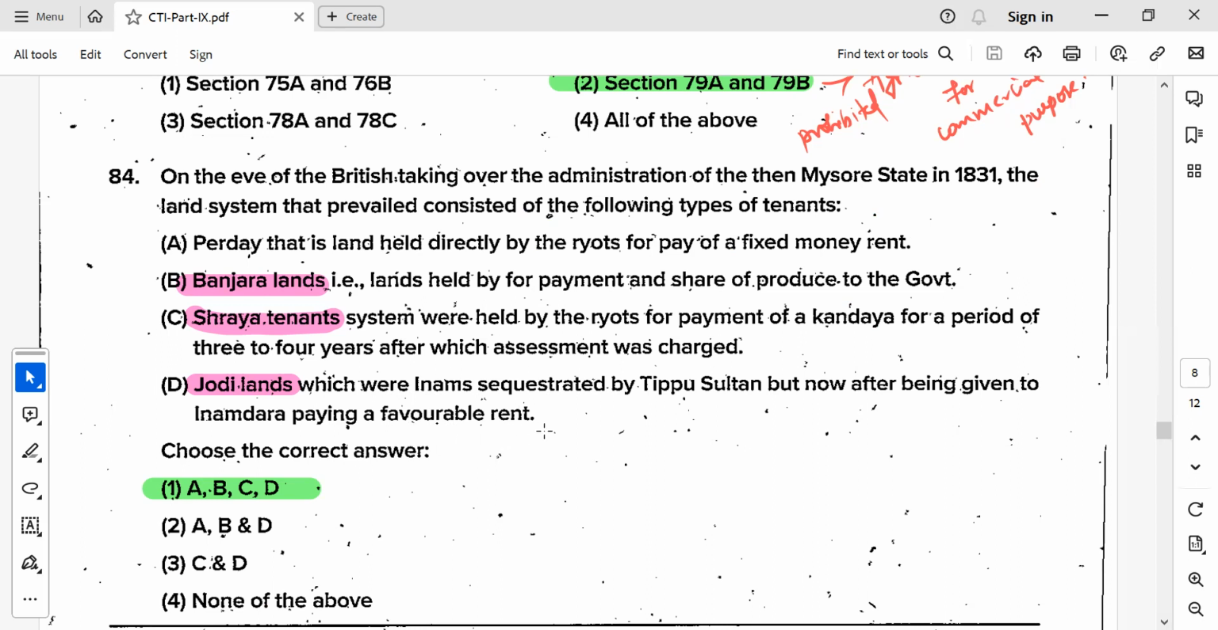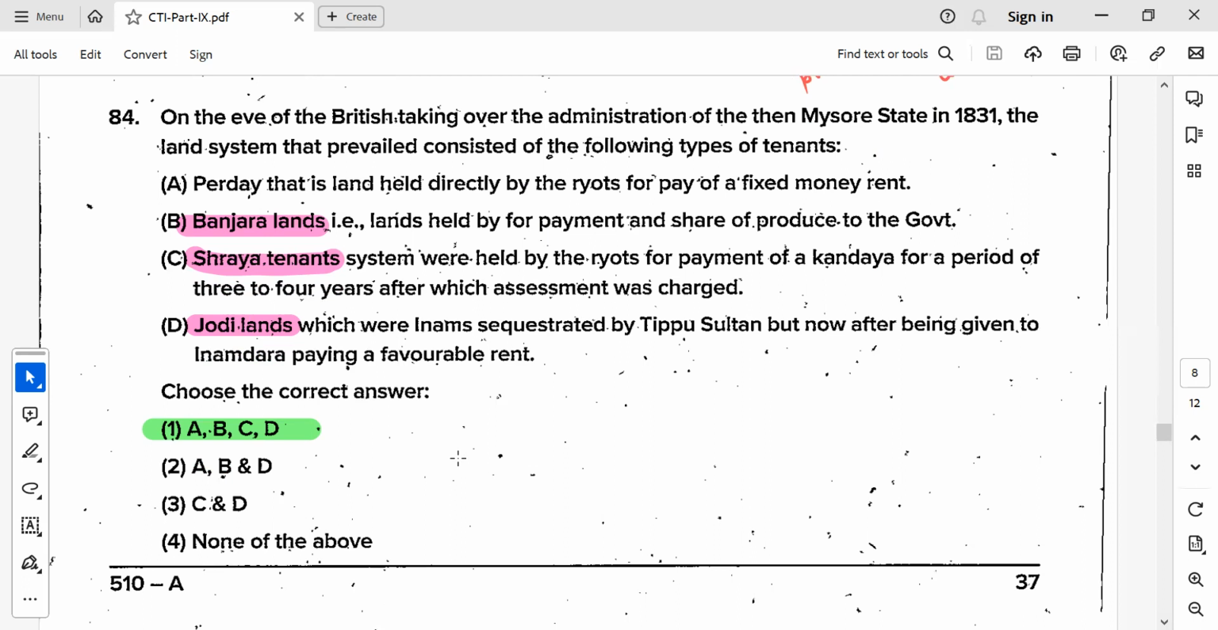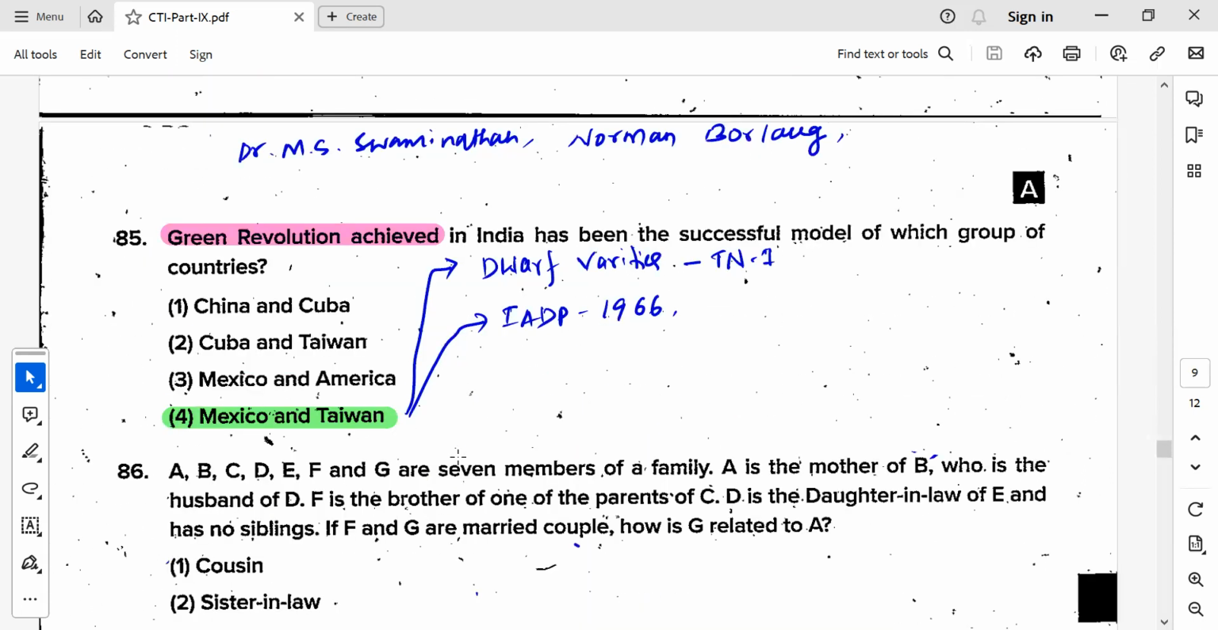So this was a kind of inams given to these, who are basically zamindars. The land was given by the king, and they keep on cultivating, and they paid a tribute to him. So that's being the Jodi lands. So these are some of these things.